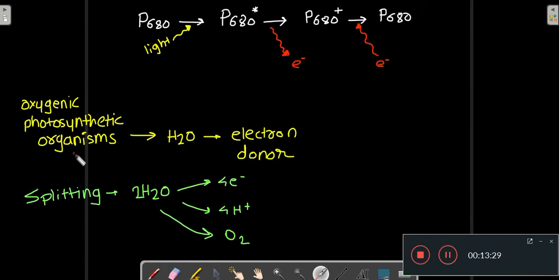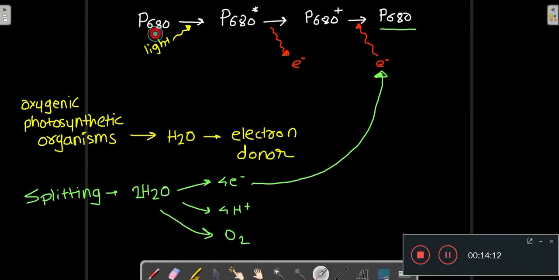In oxygenic photosynthetic organisms, H2O acts as this electron donor. So splitting of 2 H2O will produce 4 electrons, 4 protons and molecular oxygen. Now H2O is getting split and these three things are forming. Now electrons from this H2O go here, and then this positive P680 accepts the electron from the water and becomes a normal P680 again.